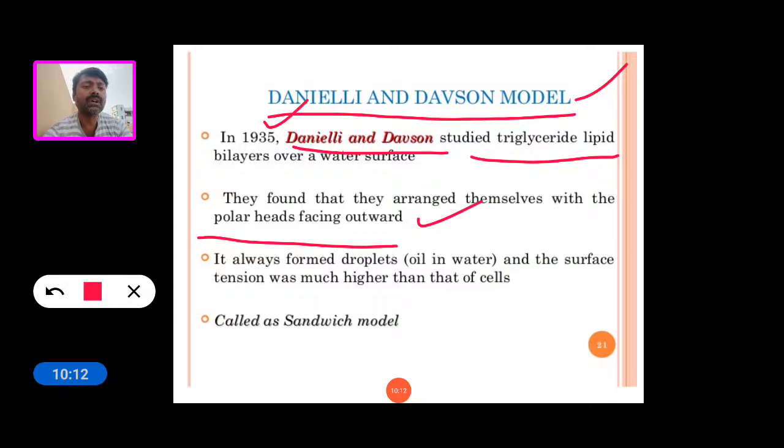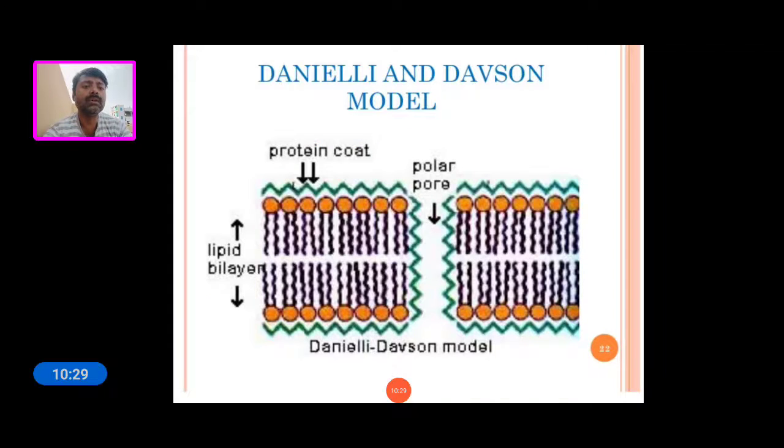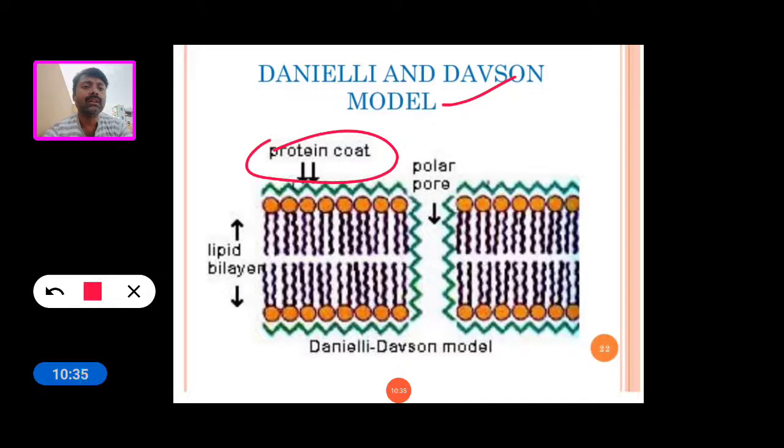It always formed droplets, and the surface tension was much higher than that of a cell. This model is also called the sandwich model. So this is the Danielli-Davson model. This is the protein coat, and this is the lipids arranged in the bilayer. These are the polar pores and proteins, and these are the lipid bilayers.